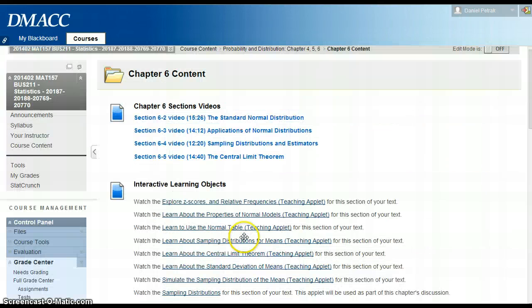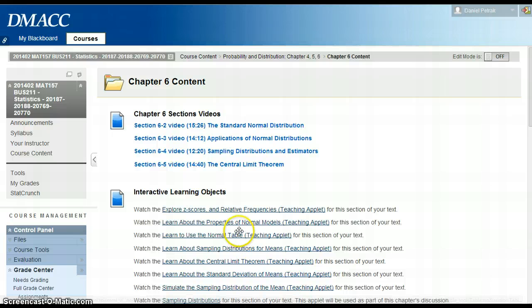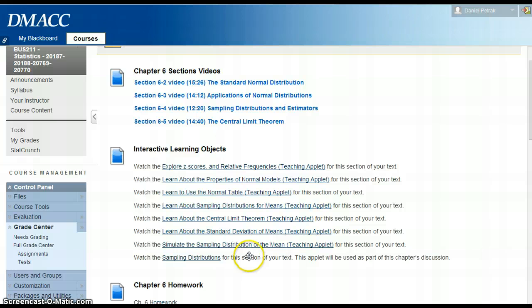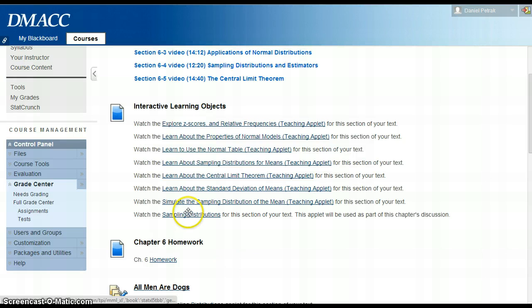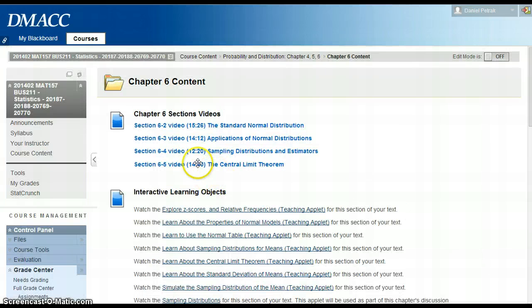Do those, and I'll try to keep up with the grading on those throughout the week. There's lots of good applets here. I would strongly encourage, obviously we use one here in the discussion on sampling distributions, this last one. There's also a good one here about the central limit theorem, and good videos in those as well.